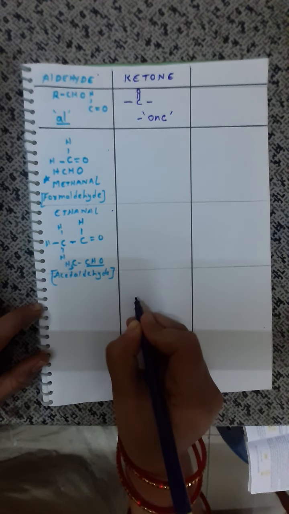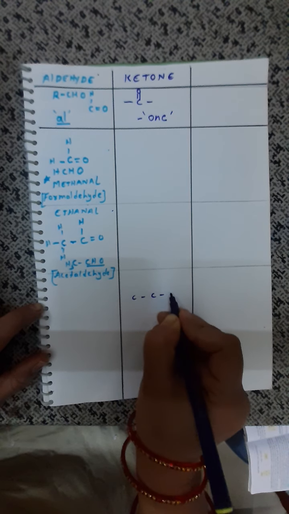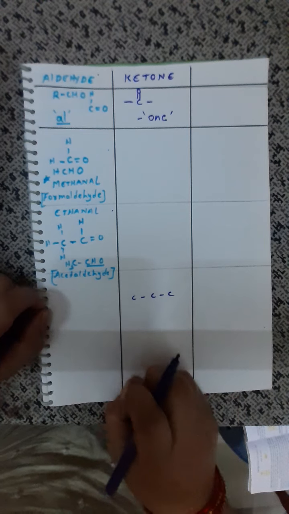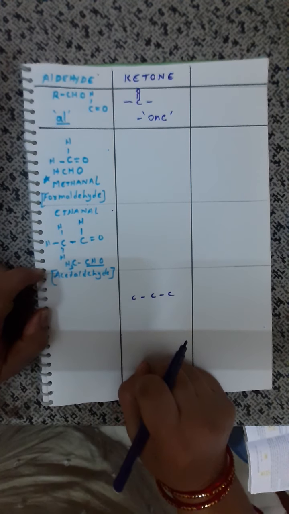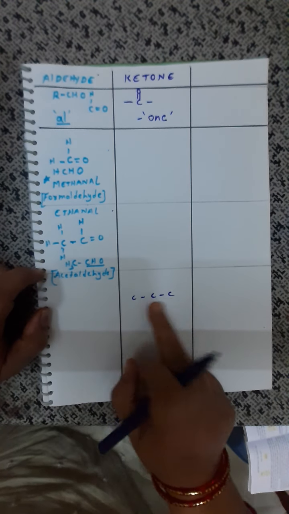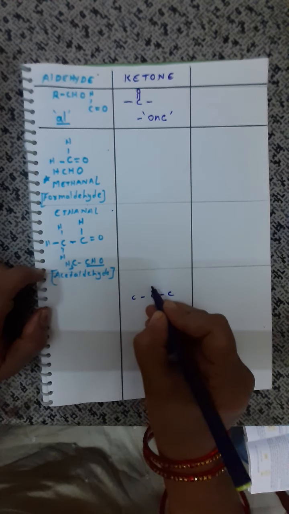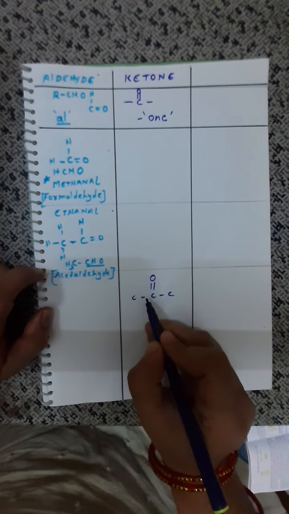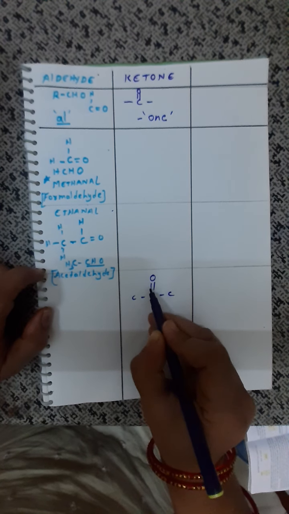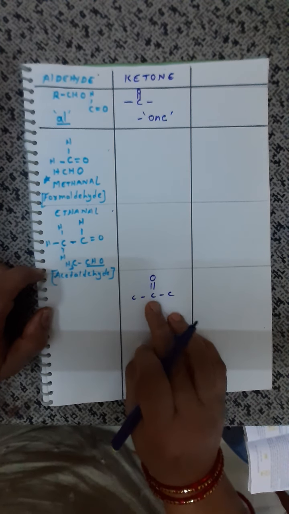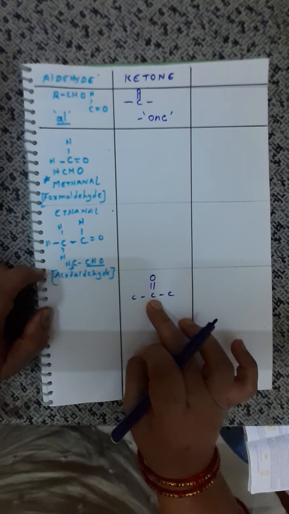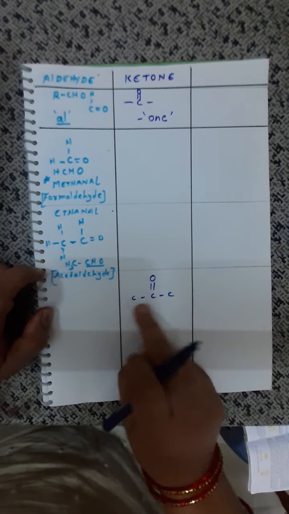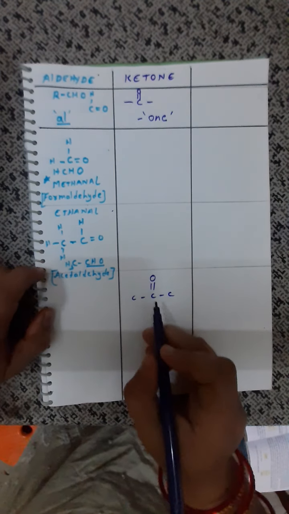Step 1. First, place the carbons. So now carbons are placed. Then second, place the functional group. Where should the ketone group be placed here? In the middle carbon. There is only one middle carbon here, so I'll place it here. Now count the number of bonds. 1, 2, 3, 4. So this middle carbon is satisfied. Now let us arrange the remaining two carbons with hydrogens to satisfy their bonds.